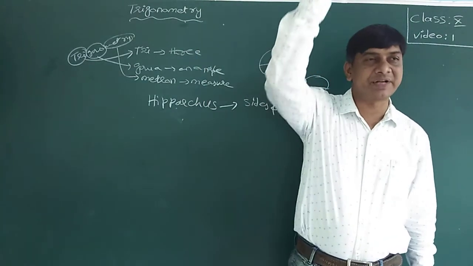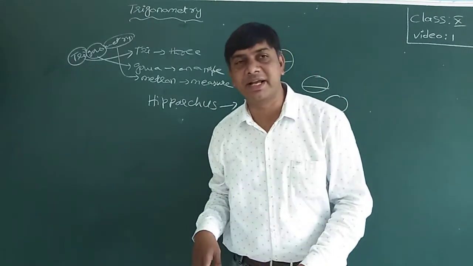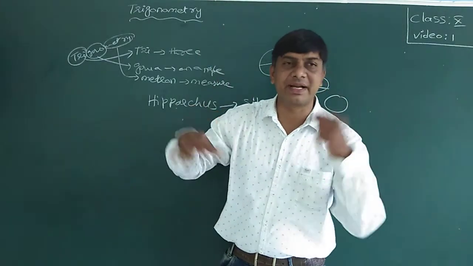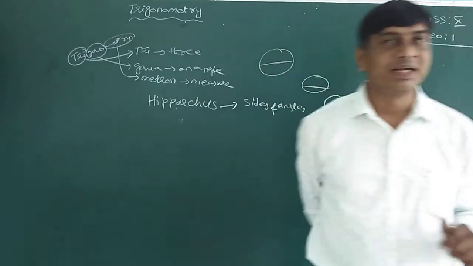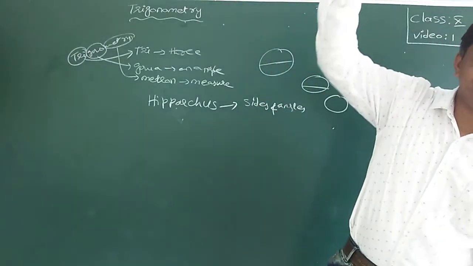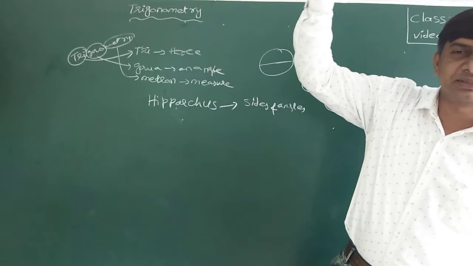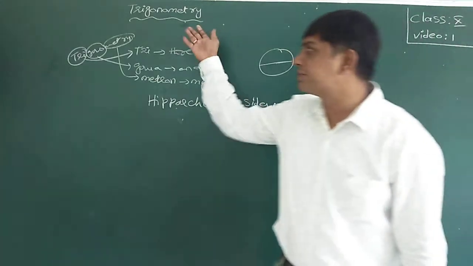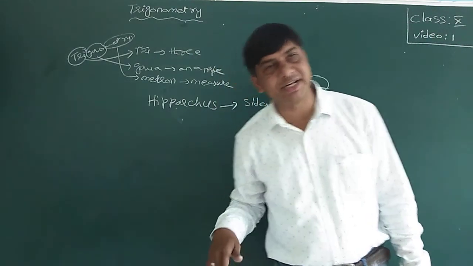The height of the mountain: Everest is 8,848 metres, if I am not wrong. That also they did not measure with a scale or any length. They used the trigonometric concept and measured it.